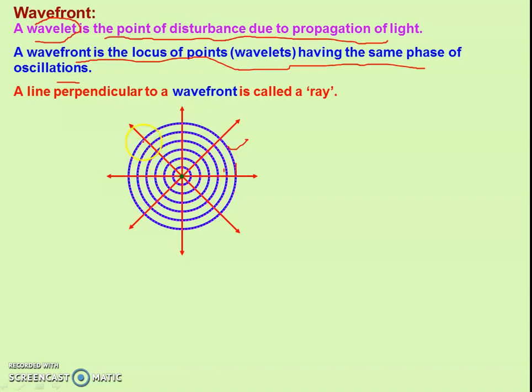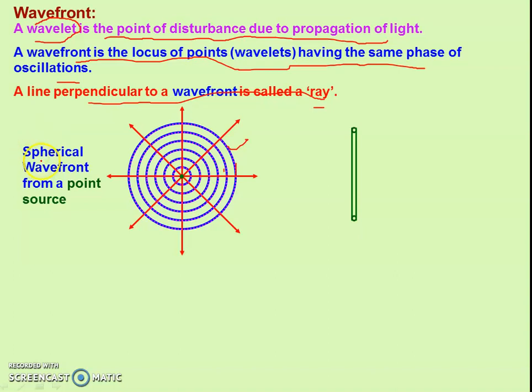The line perpendicular to the wavefront is called a ray. Now here, this arrow that we have drawn is representing the ray, and the ray is perpendicular to the wavefront, since the radius and the circumference are always perpendicular to each other in the case of a hollow sphere, right? Now this is a cylindrical wavefront. This is a spherical wavefront. The spherical wavefront is always produced by a point source.